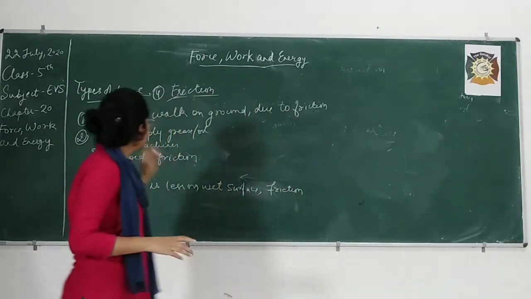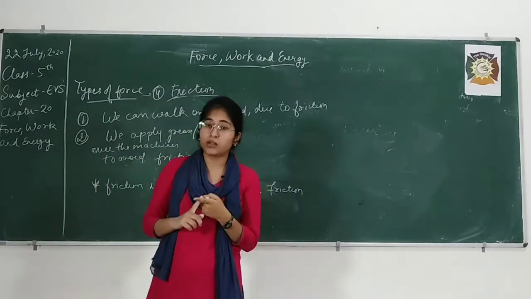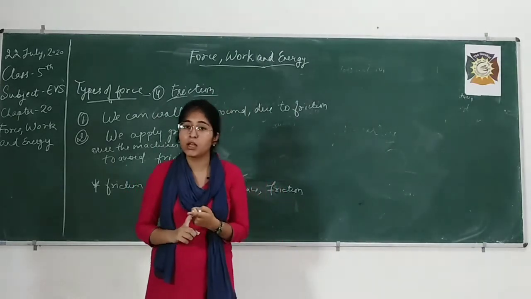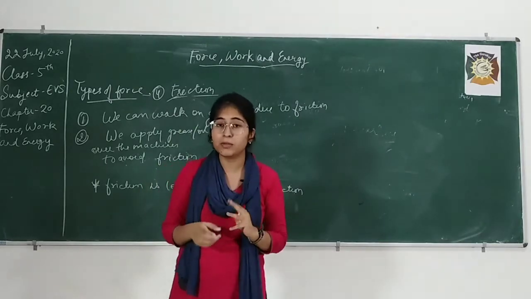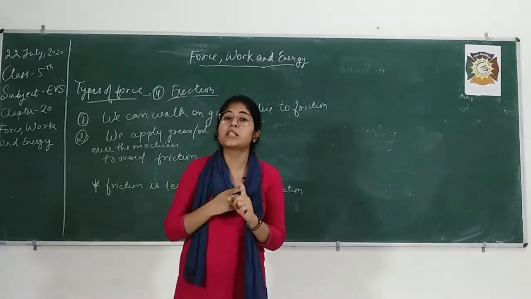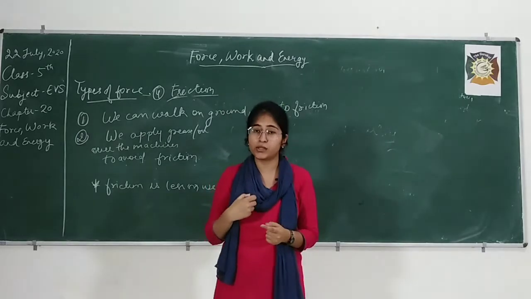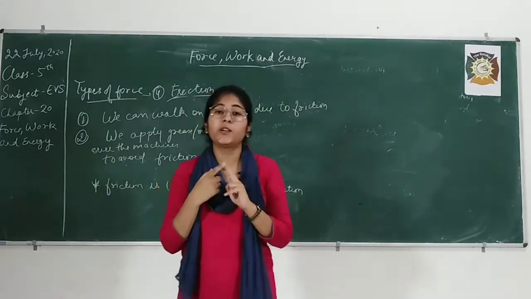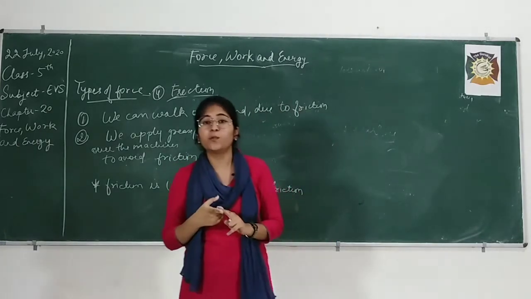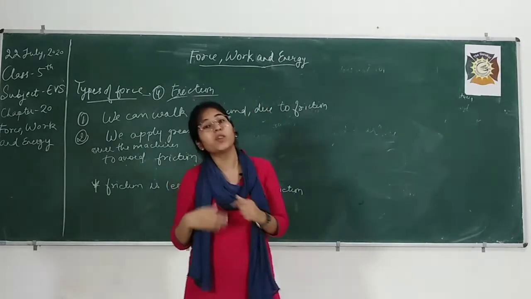Okay. So students, these were the four kinds of forces. What were these? Number one, muscular force, the force applied by human beings. Second, gravitational force, or gravity, means the force applied by earth. The third one is magnetic force, means the force applied by a magnet to the iron object so that the iron objects get pulled towards the magnet, right? And the fourth one, a very important and new one, is friction. This is the force that always acts in the opposite direction, and it is sometimes very useful for us.